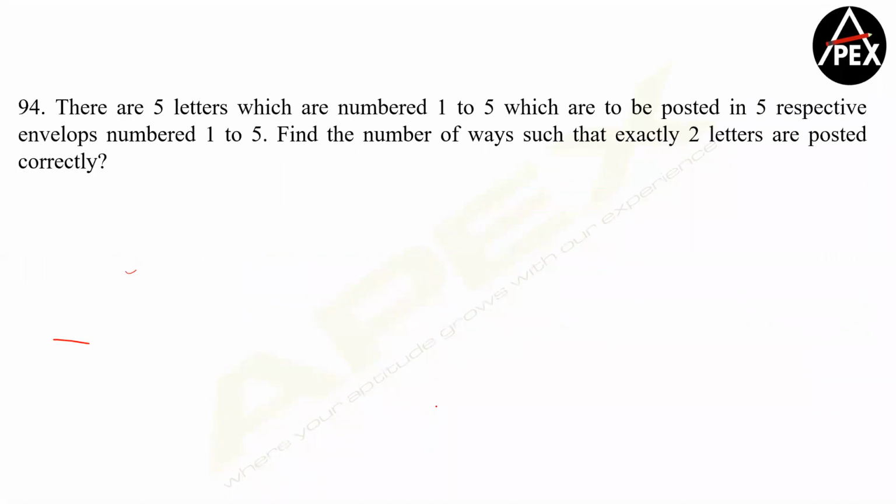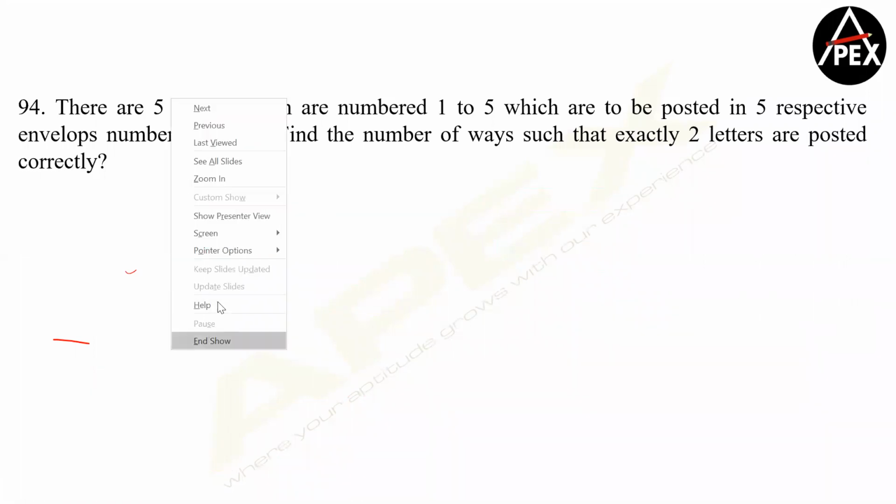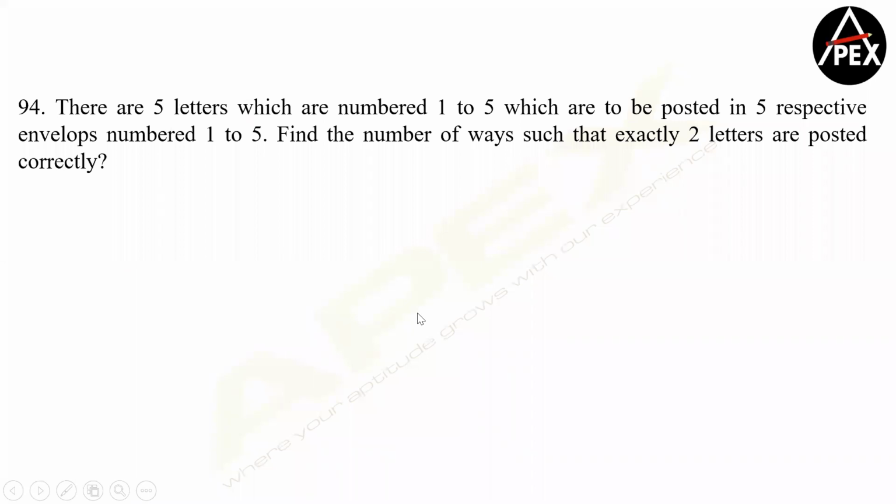Now let's make the game interesting. Can we see two letters posted correctly? So the first thought should be very clear, which two will go, okay? Which two will go is determined by the formula 5C2. Now, let's do this together. So 1 is going to A, and let's assume that 2 is going to B, okay?